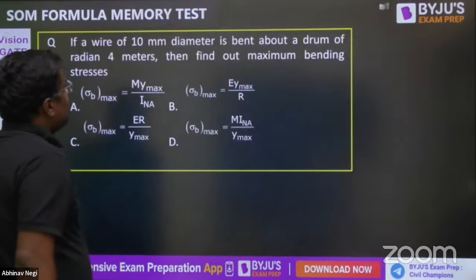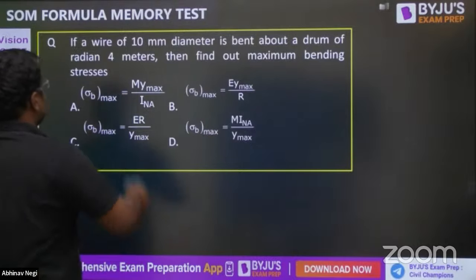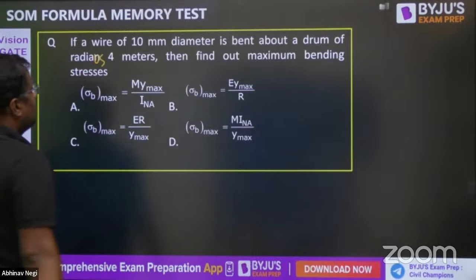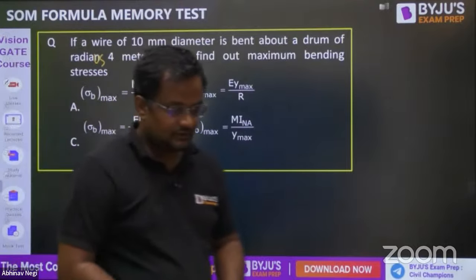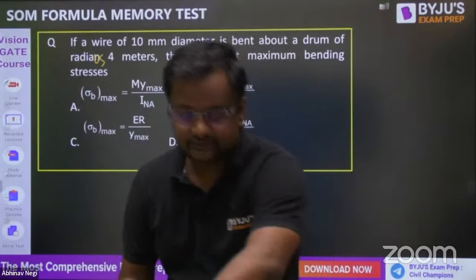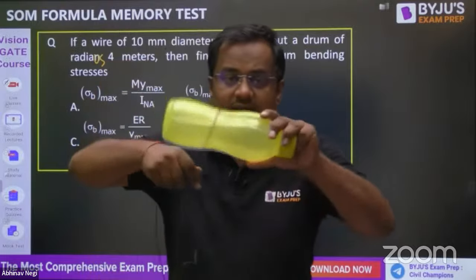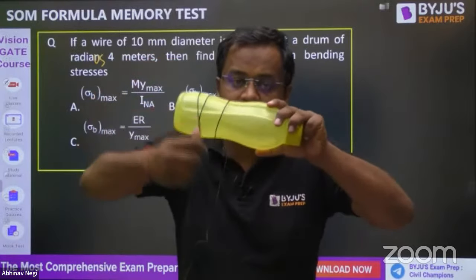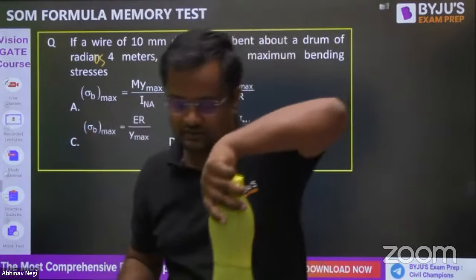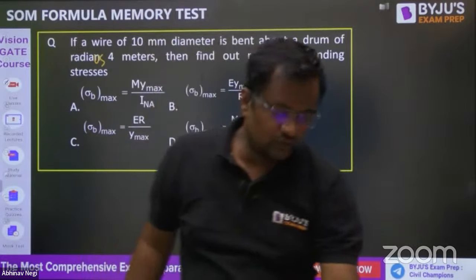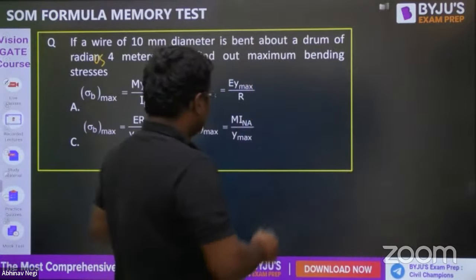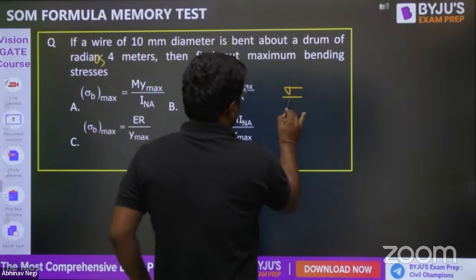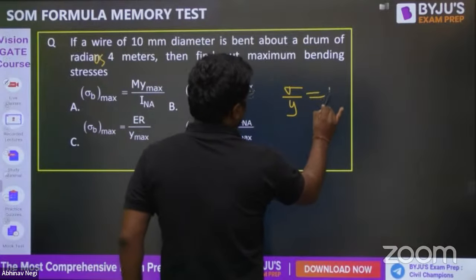If a wire of 10 mm diameter is bent about a drum of radius 4 meter, then find out the maximum bending stress. Okay, this is a wire which is bent in the drum. What is the stress here? Now, in this formula, you know the flexure formula. The flexure formula is sigma by y is equal to M by I is equal to E by R.